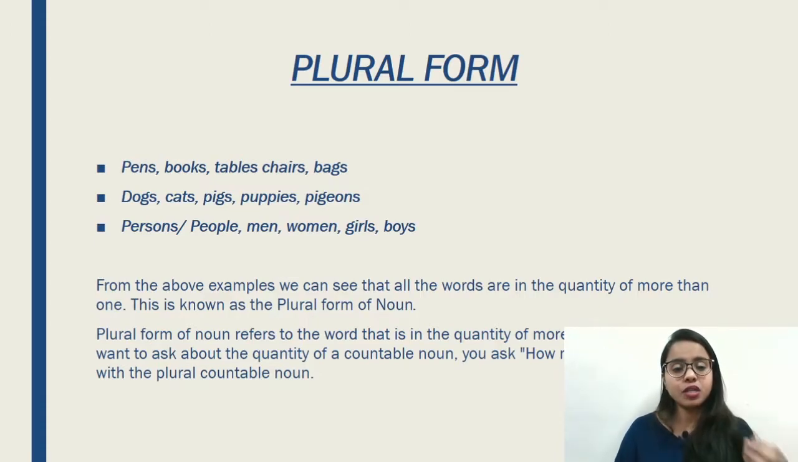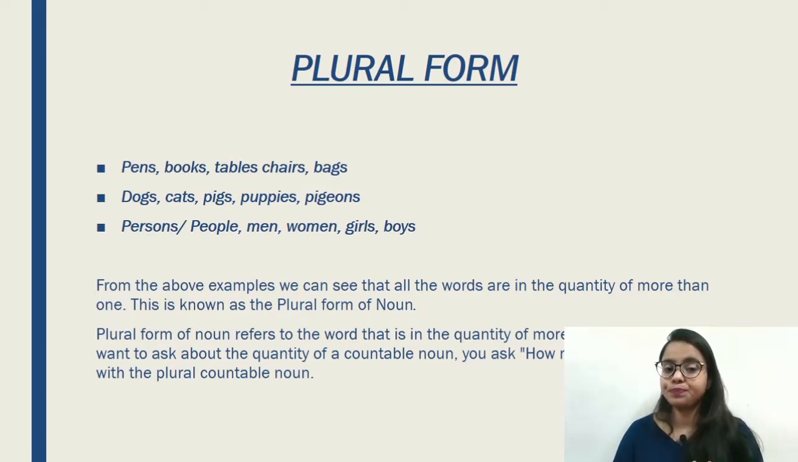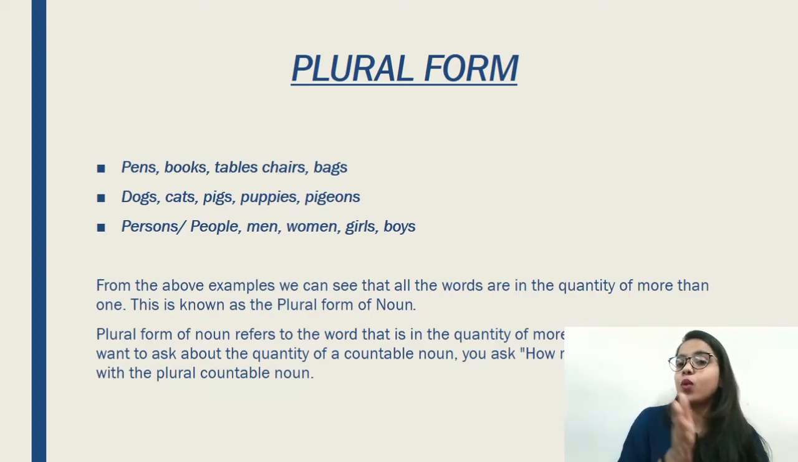All right, persons, people, persons or people. Okay, you can use both of them because both are the plural forms of person. Men, women, girls, boys. All these are the plural form of words. That means if the quantity is more than one, that means that is a plural form of a word.